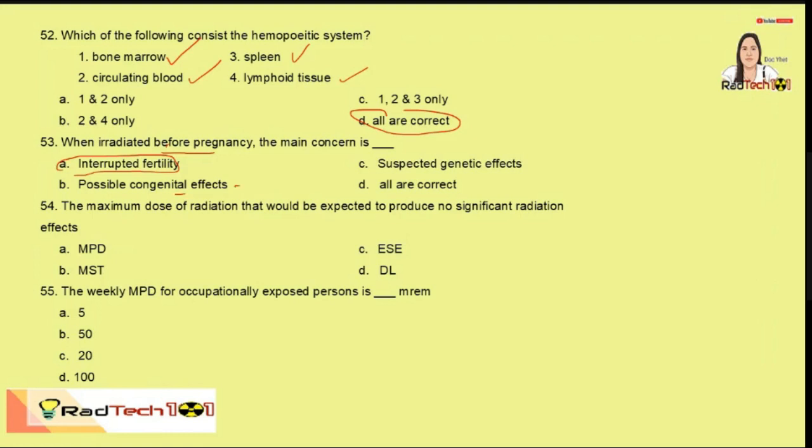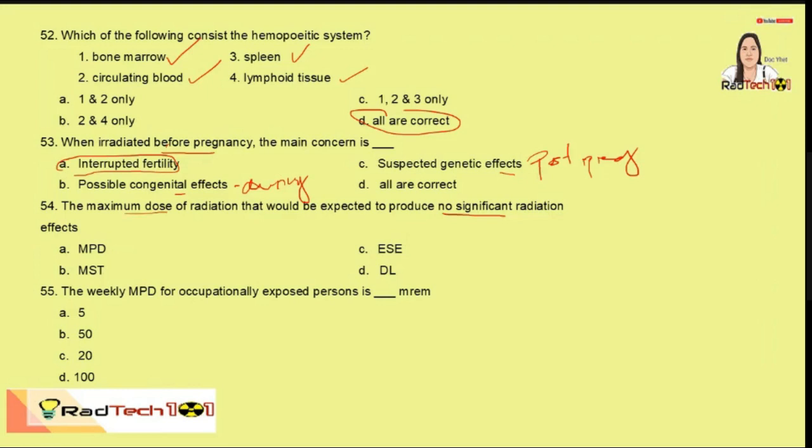So this is during. While for post-pregnancy or after pregnancy, if irradiated, the main concern is suspected genetic effects. So this is post-preg.